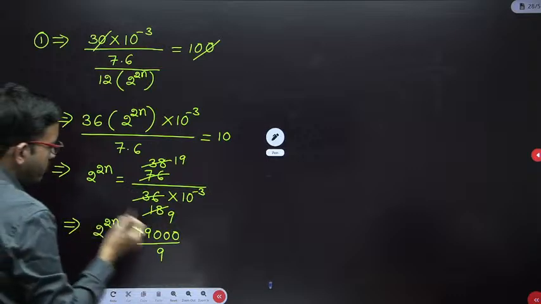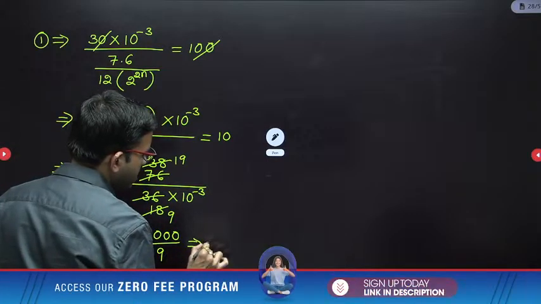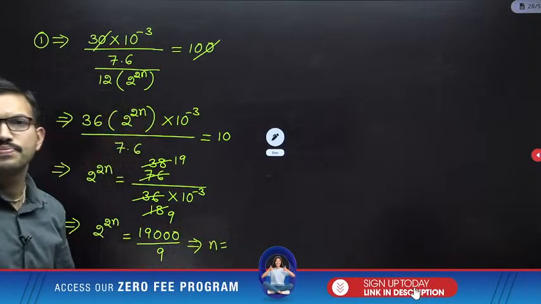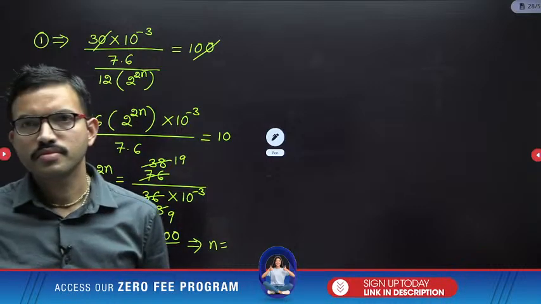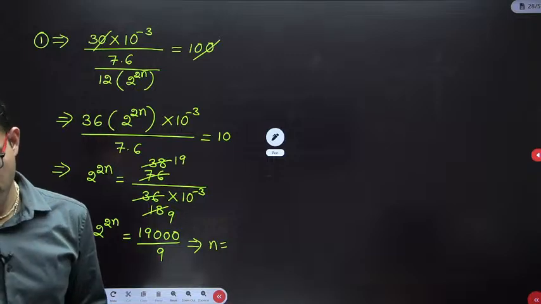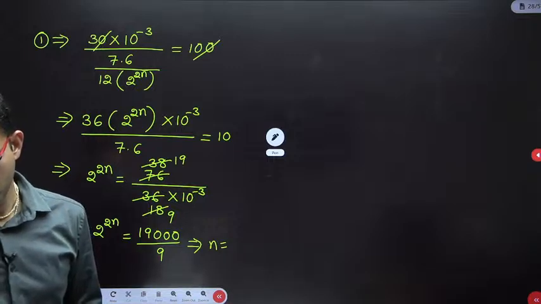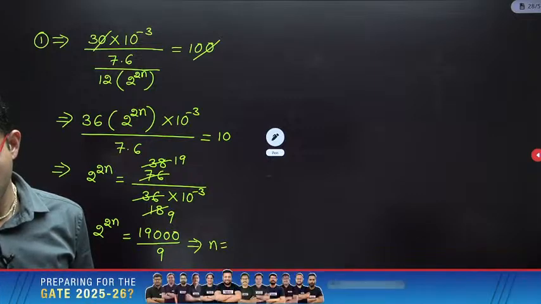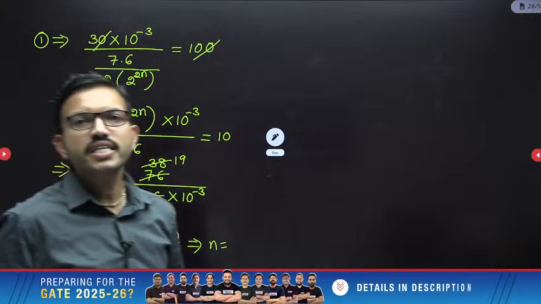Okay, you can do simplification of this one. From there tell me how much you are getting for n value. N value will be getting 7 bits, right?